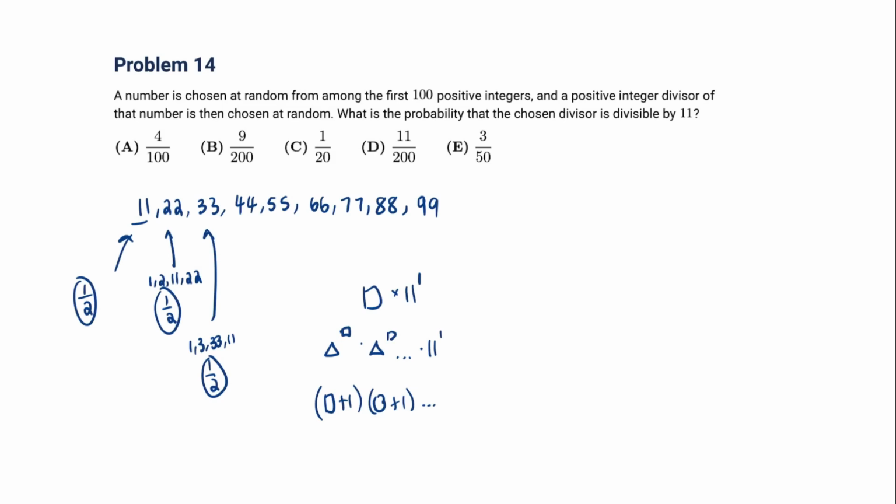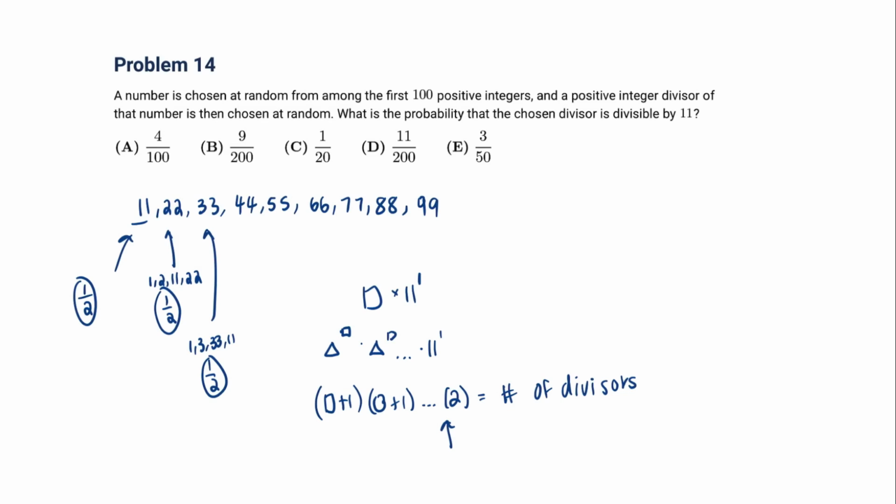So the number of divisors is going to equal that times 1 plus 2, since the exponent of 11 is 1. This is the number of divisors. So this tells us that half of all the divisors are multiples of 11. Because if you think about it, if we didn't have that 2 there, the number of divisors would just be like prime divisor plus 1 times another prime divisor plus 1, and on. And that would be the number of divisors if we didn't have any 11 in our prime factorization.